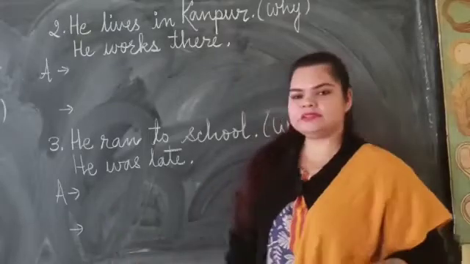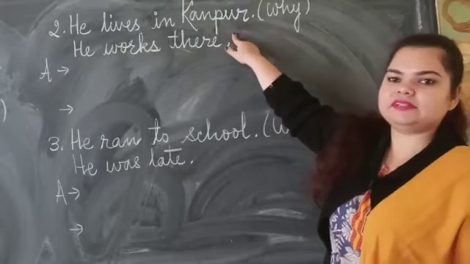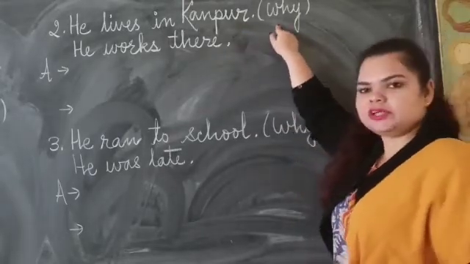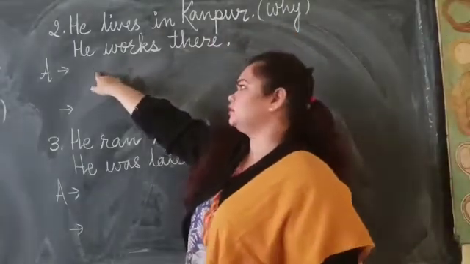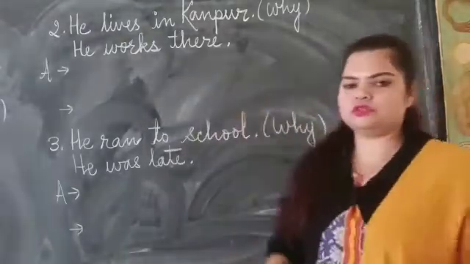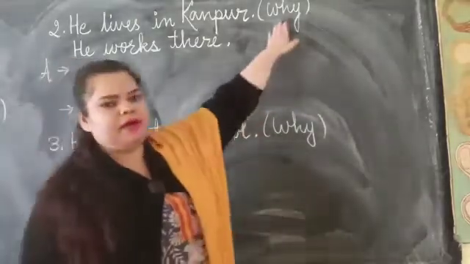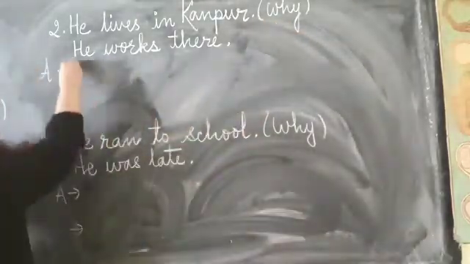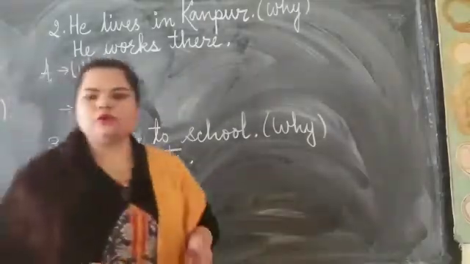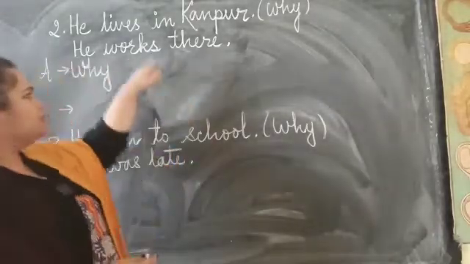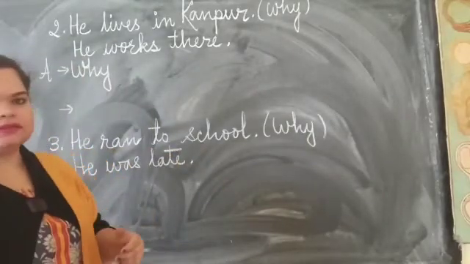Now for the second sentence I have written, he lives in Kanpur. Where does he live? He lives in Kanpur. You have to change it into the question using why. And then you have the reason or the answer. He works there. So now similarly, when we are going to change it into the question, firstly, why. So we are going to write why right at the beginning. Why. Now because there is no helping verb in the sentence, there is a verb which is in the present tense. So now we are going to use does.